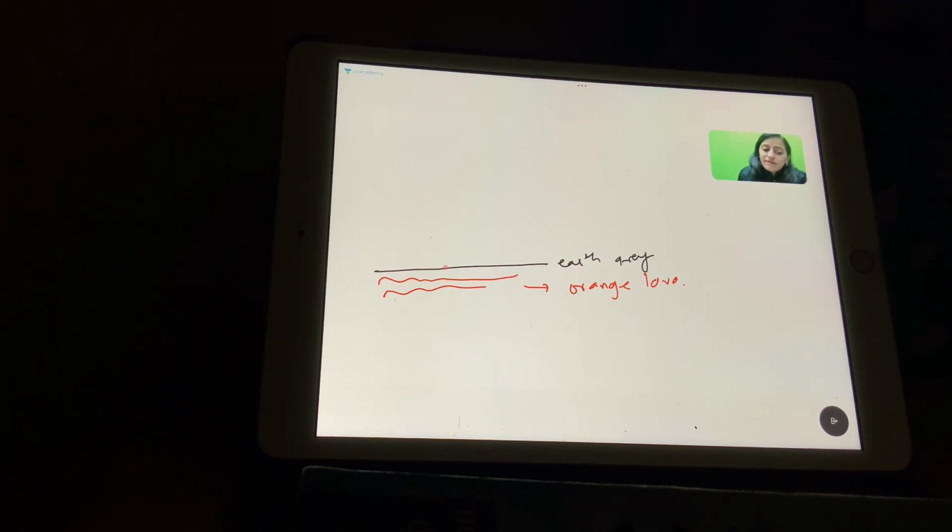What is the first one that we start with? At the very bottom, below the earth, what do we have? The orange lava, right? So first is orange. Then above that, we have the earth or the soil, which is gray. Above the gray, we have a green plant which is growing. And what color flower is on this green plant? That is pink. I don't have a pink color, but imagine this is the pink flower.